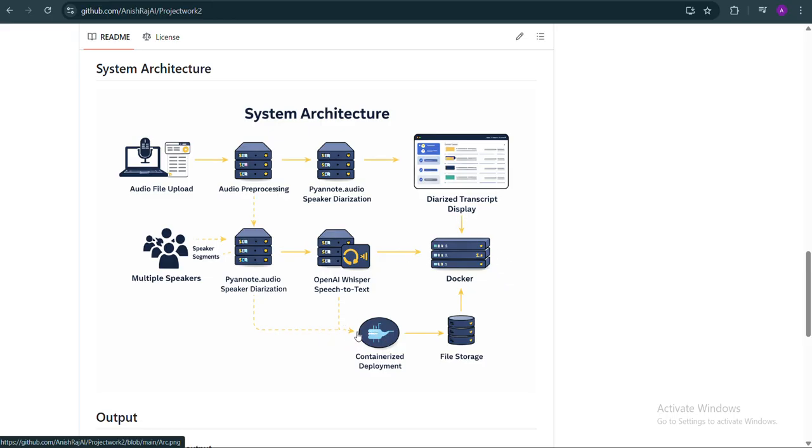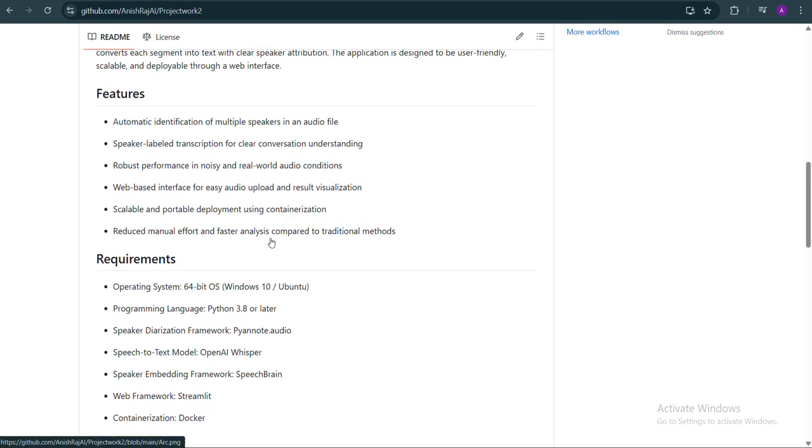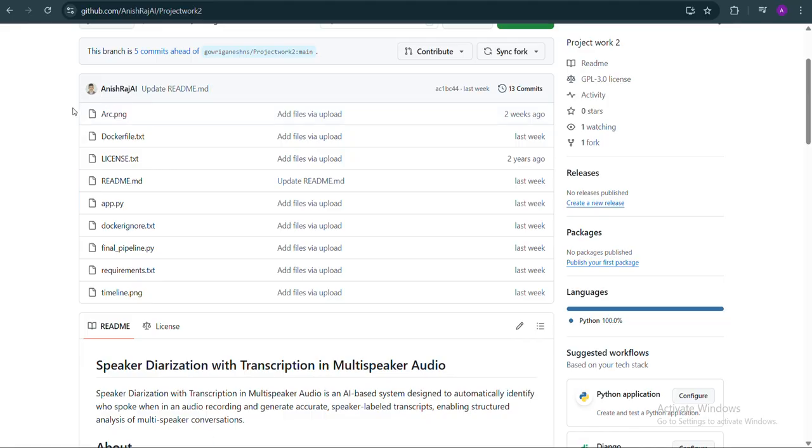From both ends, it will be containerized, and it will get into file storage with the help of Docker. And finally, we are using Streamlit since it's a user-friendly way to deploy apps. We are testing it with the files mentioned here, uploading the audio files there and checking the efficiency of the output.